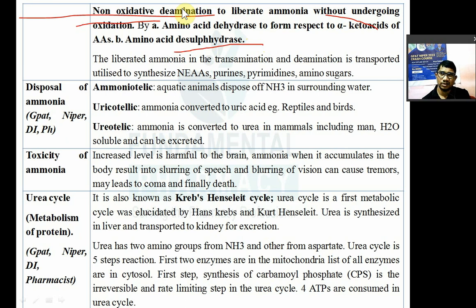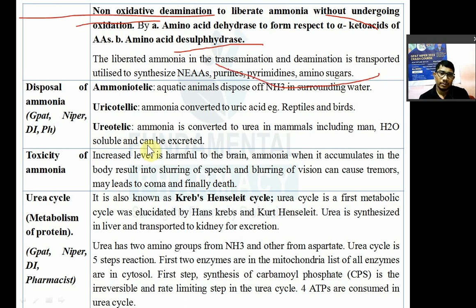Desulfhydrase मतलब क्या? Those who are sulfur containing amino acids. तो सल्फर कंटेनिंग अमीनो एसिड में क्या होता है? एसएच ग्रुप भी रिमूव किया जाता है, और अमोनियम NH4 ग्रुप भी रिमूव किया जाएगा to become a keto acid. The liberated ammonia in the transamination and deamination is transported and utilized to synthesize new non-essential amino acids, purines, pyrimidines, and amino sugar.